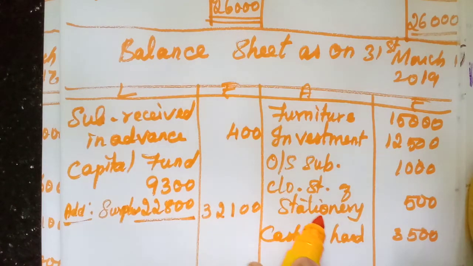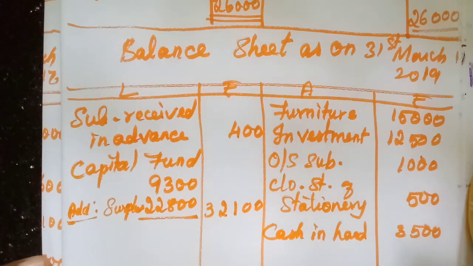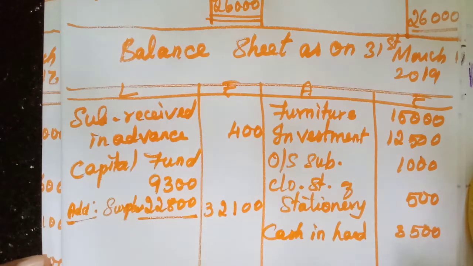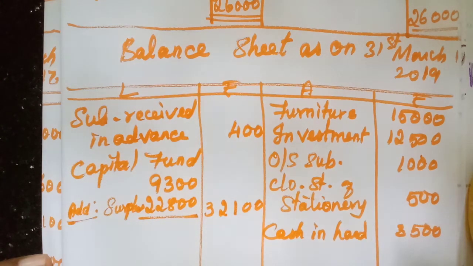Okay, 32,100. Now we will add and check. Okay, you add with the pencil and check both the side. If it is okay, then rub with one column and write. Seeing the other side you can write. Then you can rub that column and you can write here like that. Okay, should not write both the side together.